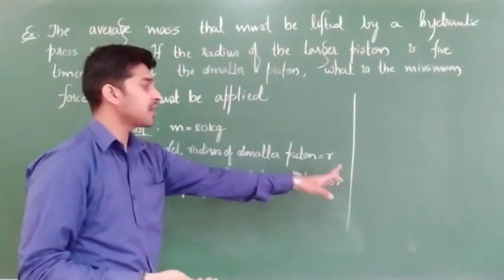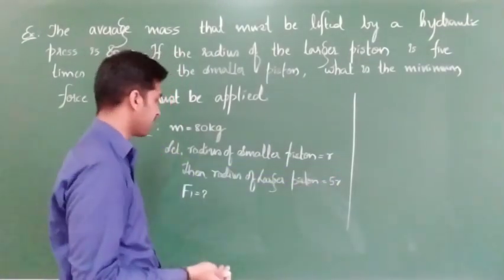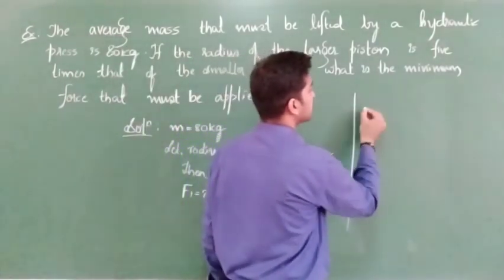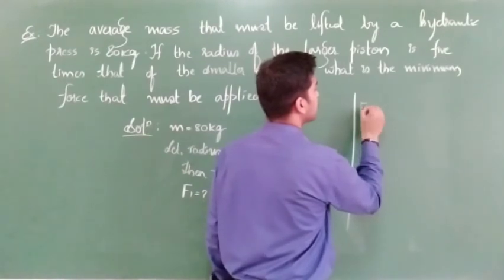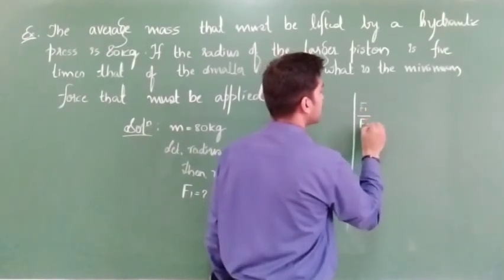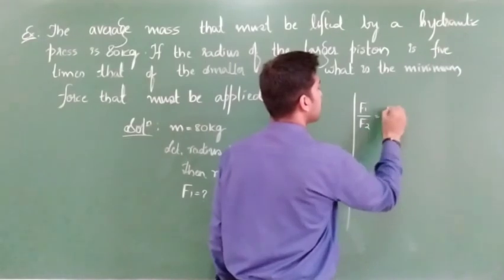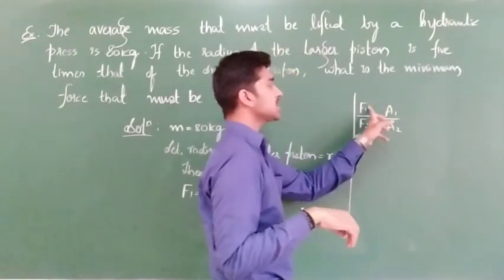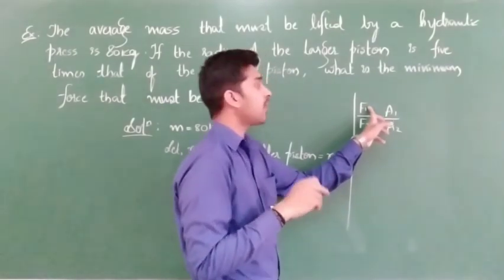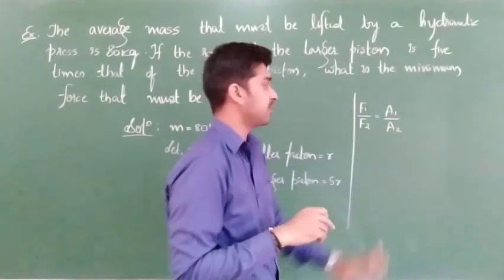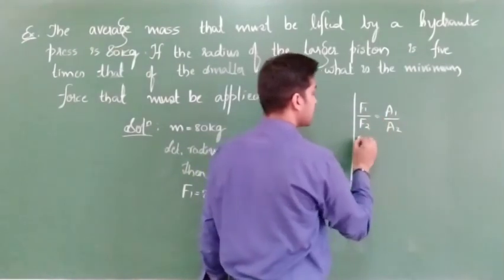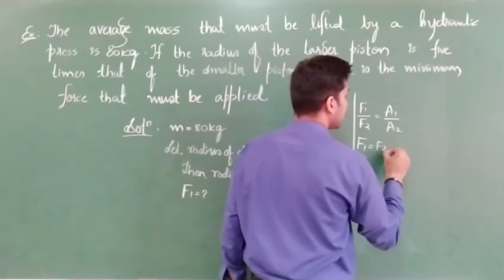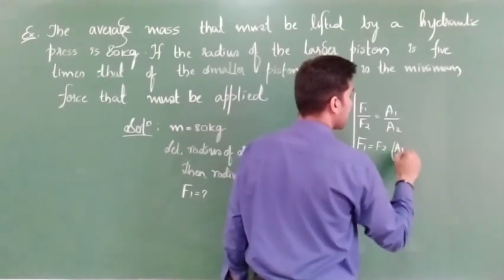So from the hydraulic lift principle, F1 by F2 is equal to A1 by A2. F1 is the smaller force which we are applying on the smaller cross sectional area A1. They are asking about F1. So F1 is equal to F2 into A1 by A2.